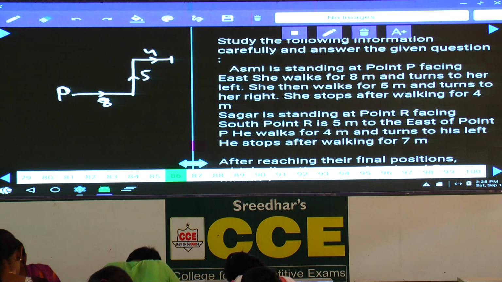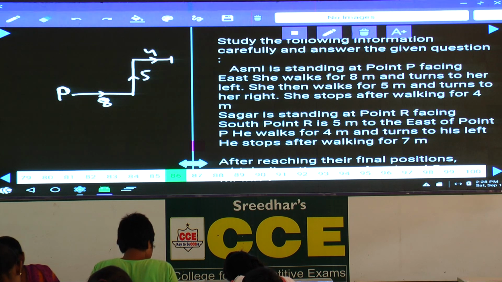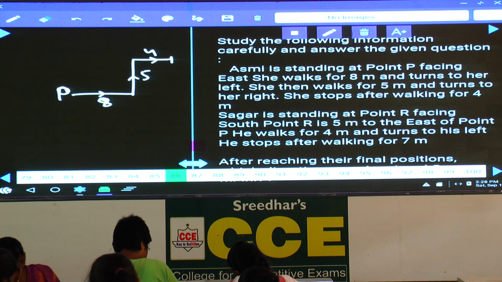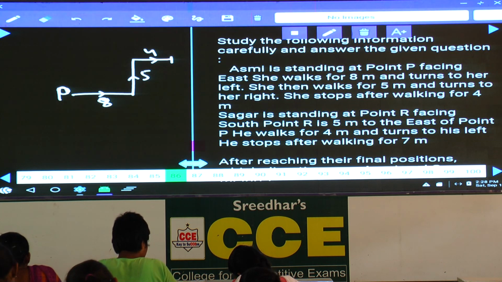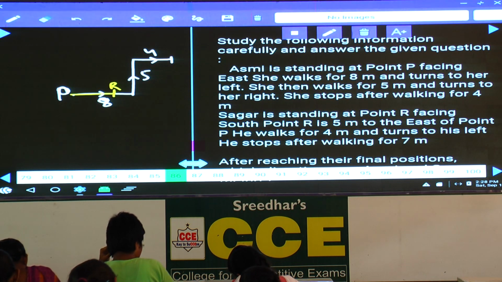And meanwhile, Sagar is standing at point R facing south, isn't it? At R facing south. Where is R here? Point R is 5 meters to the east of P. From P, R is somewhere here, which is 5 meters, out of this 8, 5.